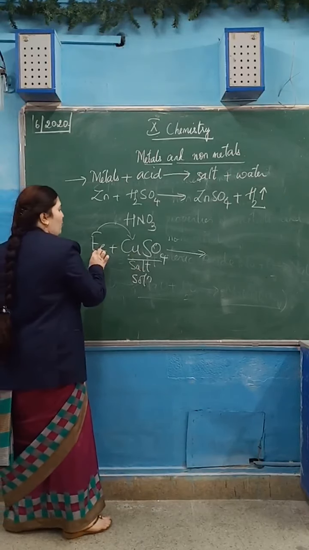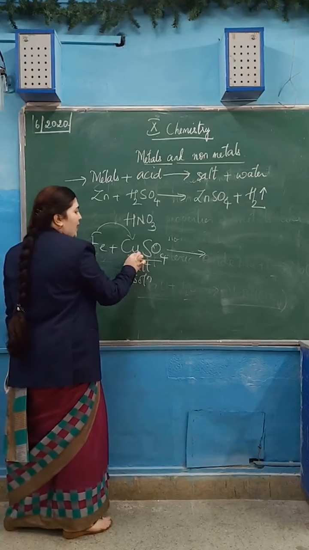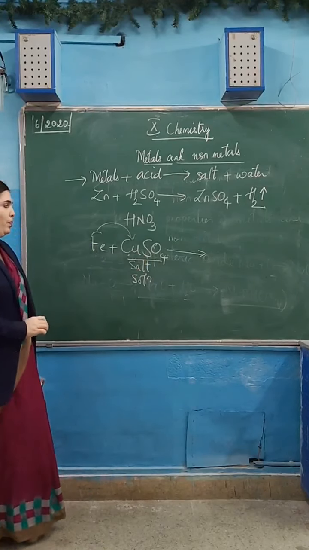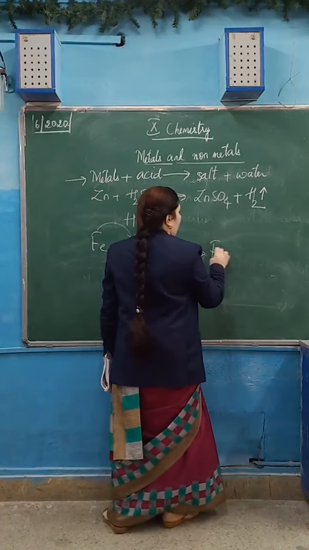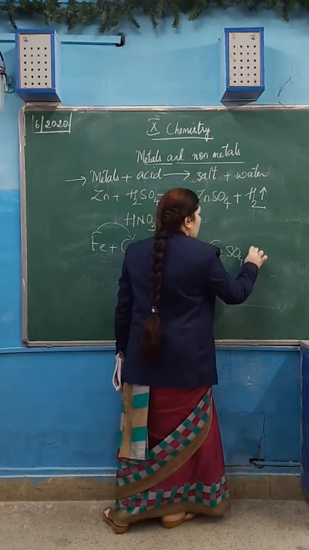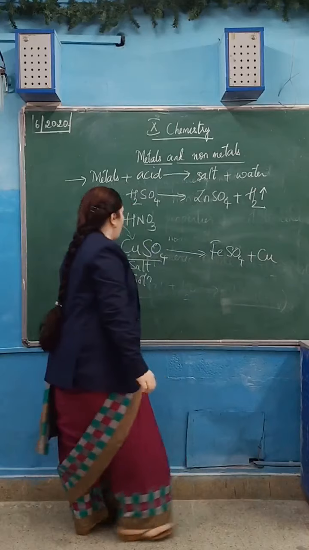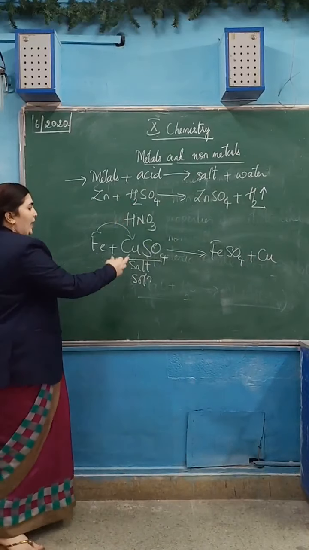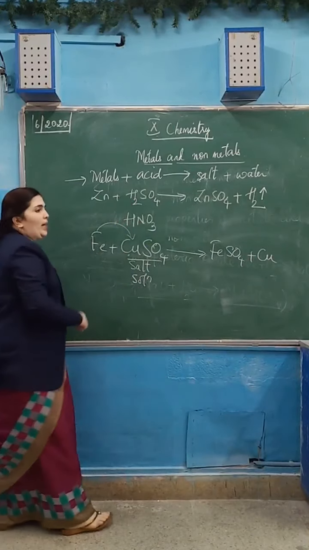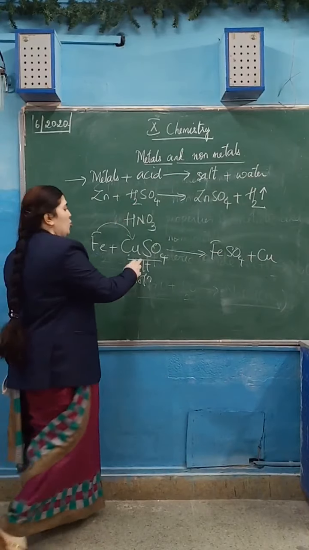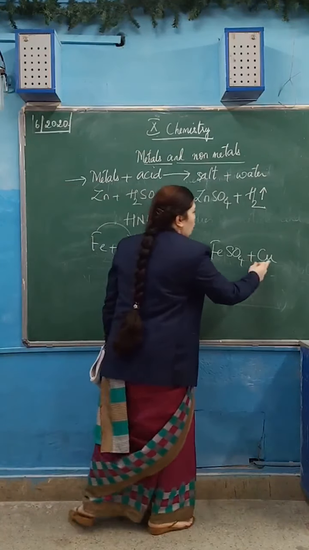So a more reactive metal will displace a less reactive metal from its solution. So what you will get? FeSO4 plus Cu. As Cu is the least reactive metal, it gets displaced from its solution form, forming FeSO4 plus Cu.